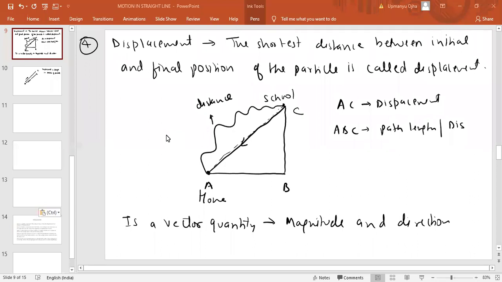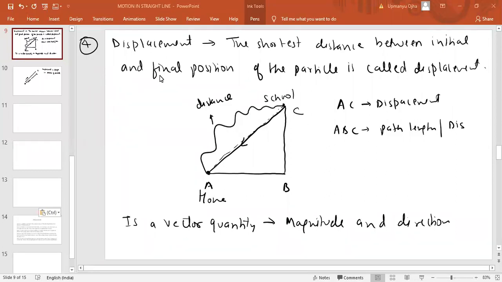So in the last class, what were we discussing? We were discussing displacement. Now, what was displacement? I told you, displacement is the shortest distance between the initial position and the final position of the particle. So the shortest distance between initial and final position is known as displacement.